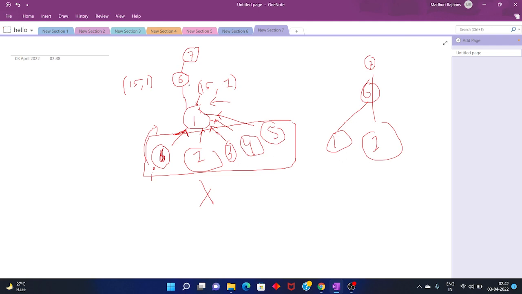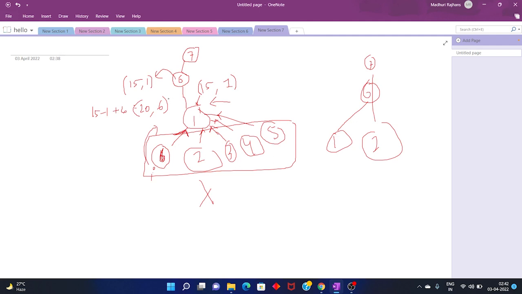As this 6 is greater than this minimum value, I can subtract the minimum value from the sum and add the current node value, which will be 20. But now comes the very important part: what about the new minimum value? It cannot be 2, it has to be 6, because I just replaced the 1 with 6.